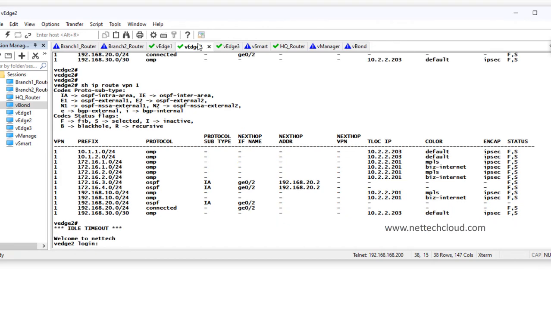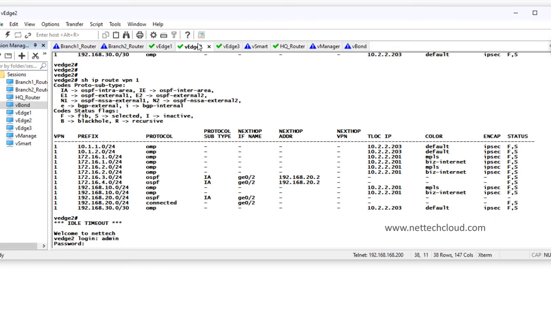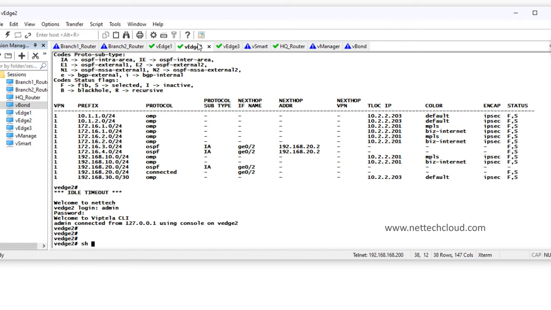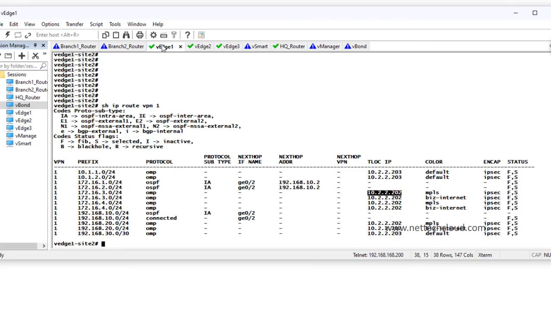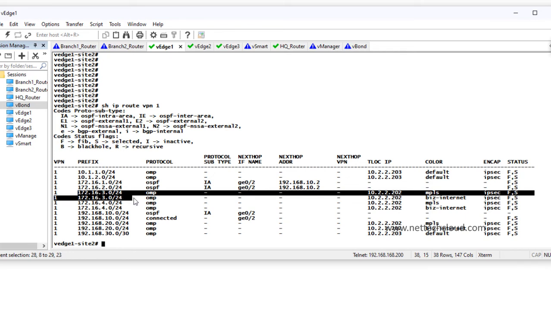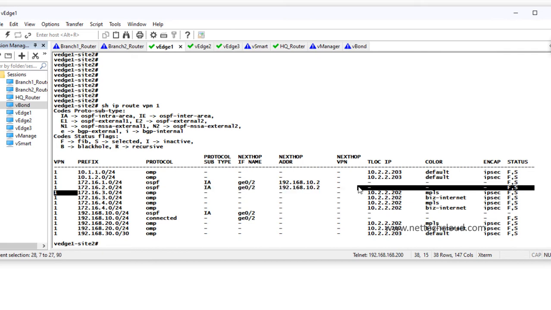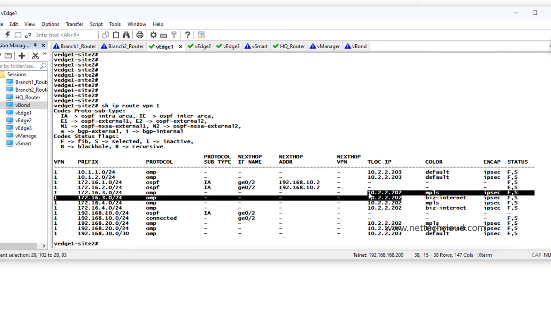So if I go to vEdge 2 and run the command here, what is the system IP of vEdge 2? 10.2.2.202. So vEdge 1 has route to 172.16.3.0, right, from this OMP protocol, and the TLOC IP is the same.